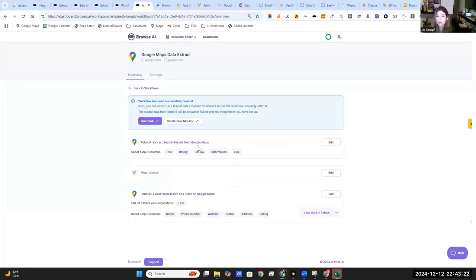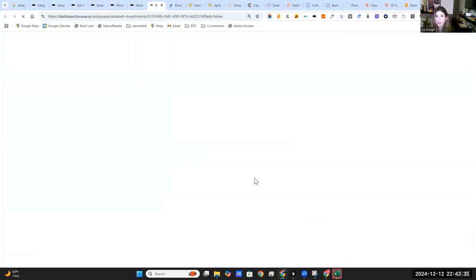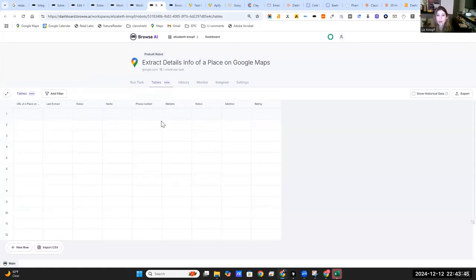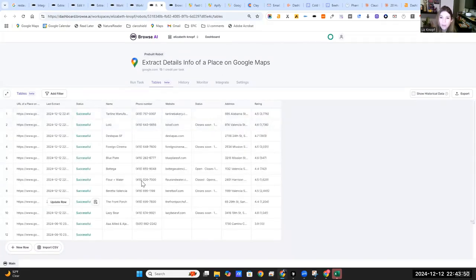Okay, so we have this workflow. We checked robot number 1, robot 2, we checked. The data though will have to basically be coming from here and into this. So I usually do this in make.com. So let's see what they recommend and if we can integrate this directly. But usually I go to make.com and integrate these guys so that I can have everything dynamically run through. Okay, so we did restaurants from the other one and populated it in. And then now we have the details of all of the listings, places.